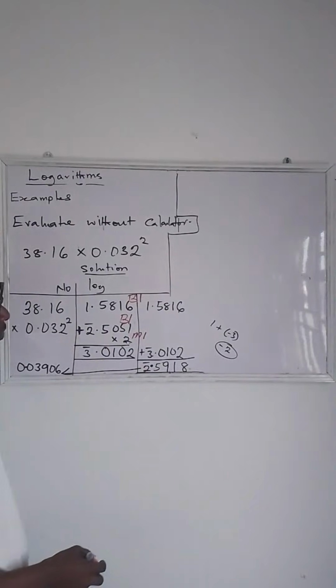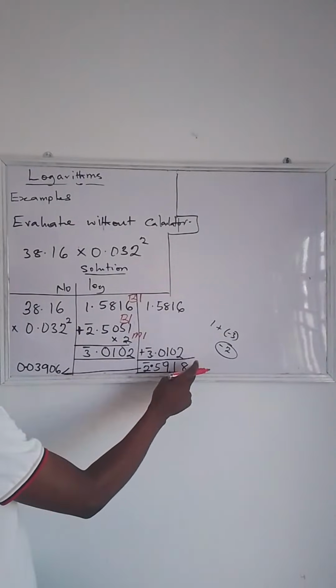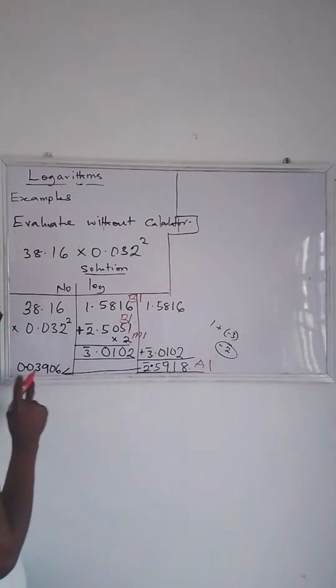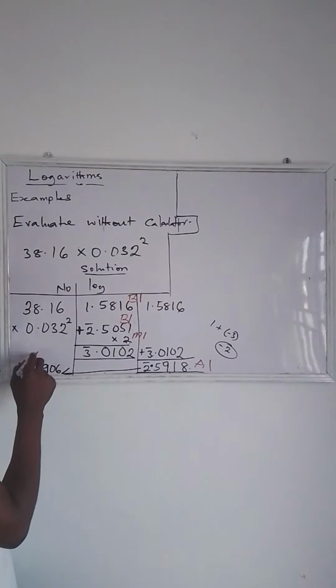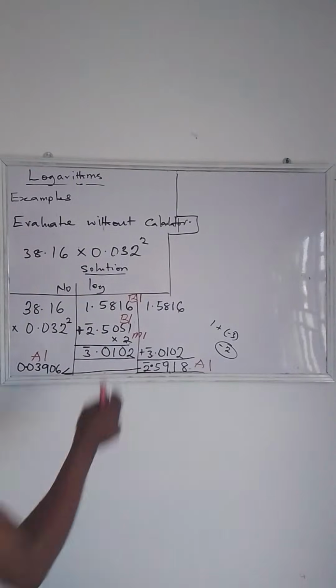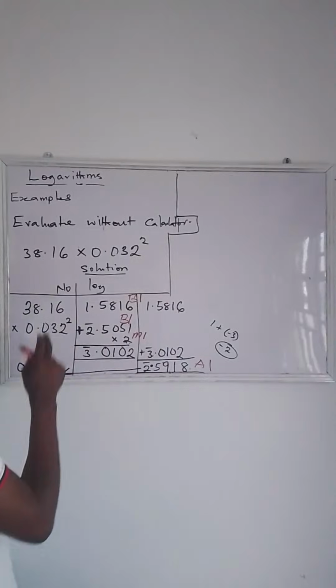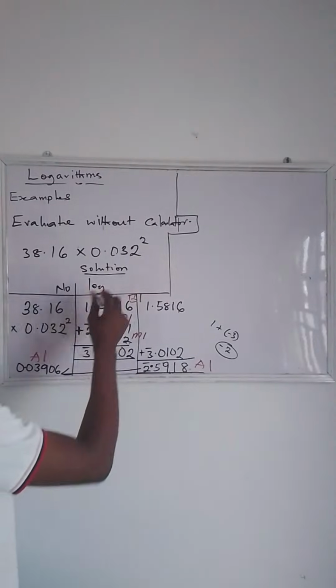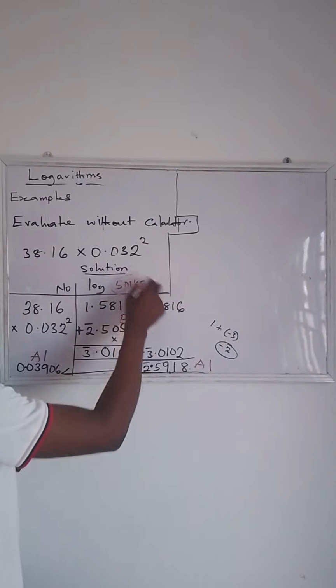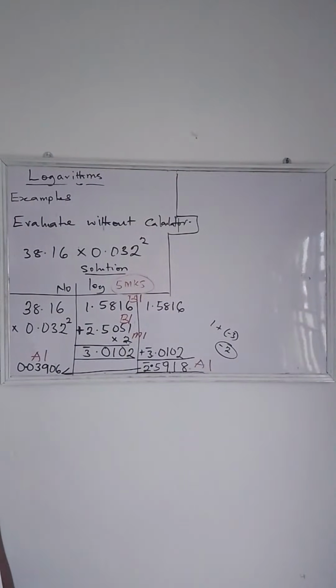For adding and getting the correct answer, we have an accuracy mark 1. And for getting this answer, another 1 mark. So altogether, we have 1, 2, 3, 4, 5 marks.